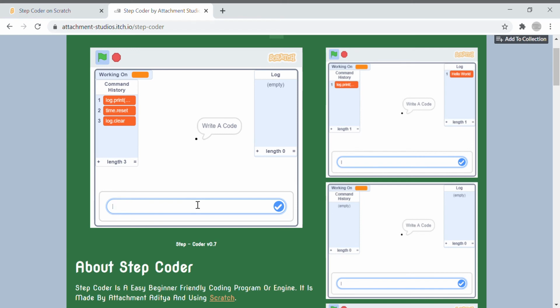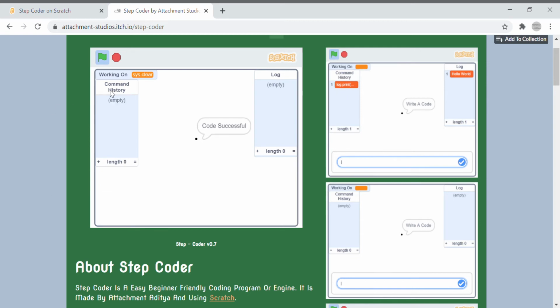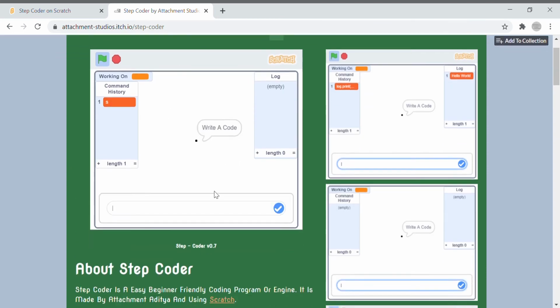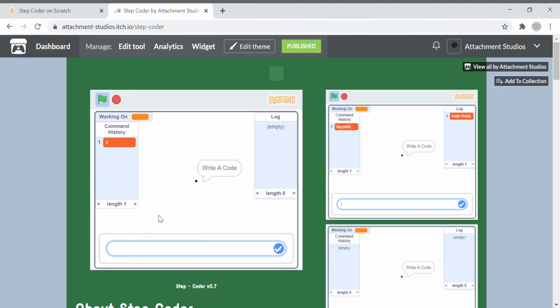Now we need to do something like sys.clear to clear this stuff from command history. We have more codes as well. I will let you show them. Cleared, code successful. We can also see syntax errors, and that's the point.